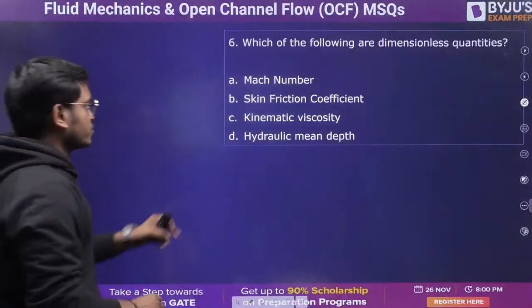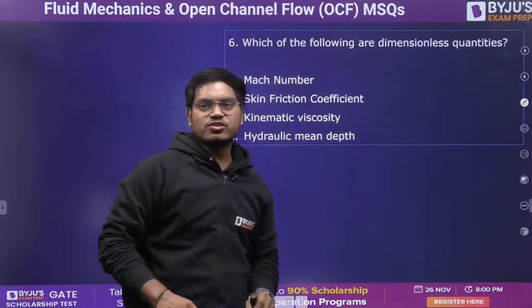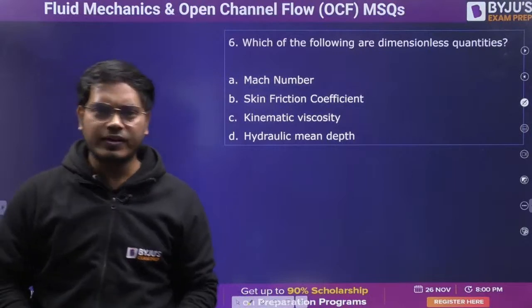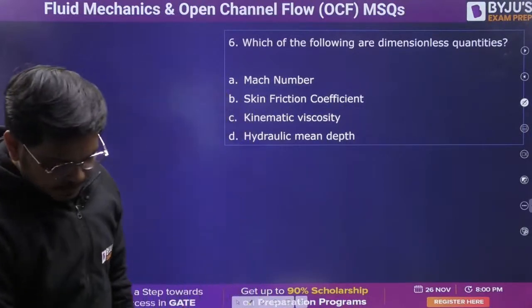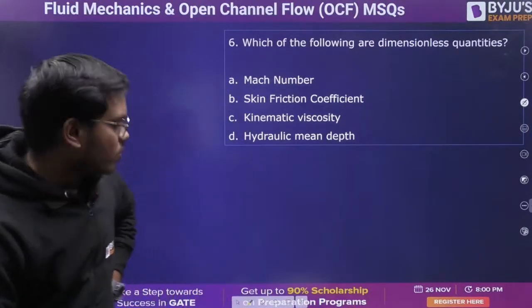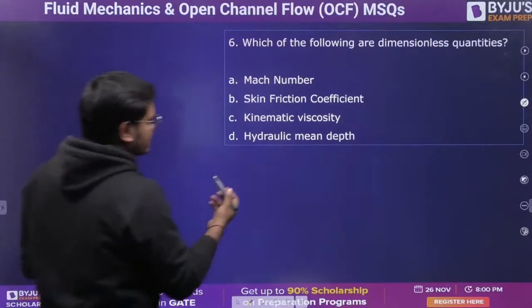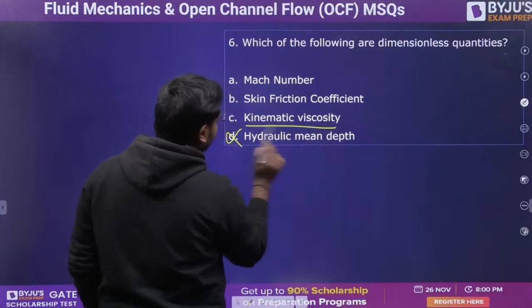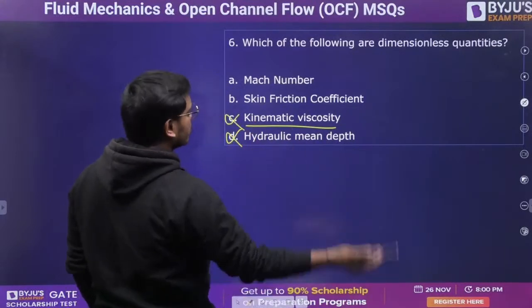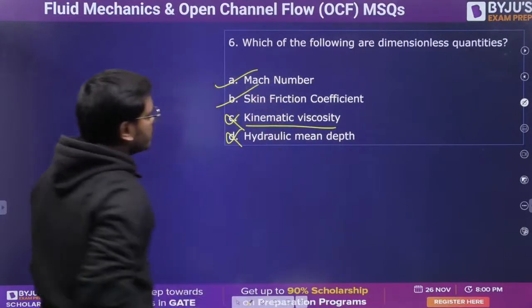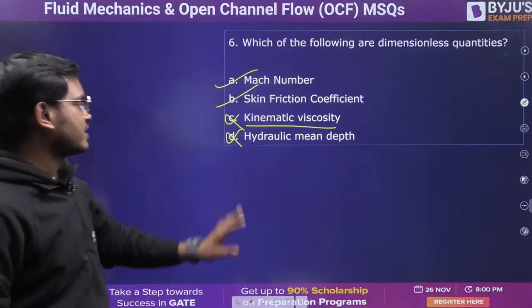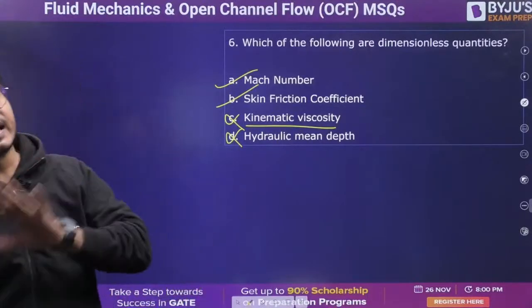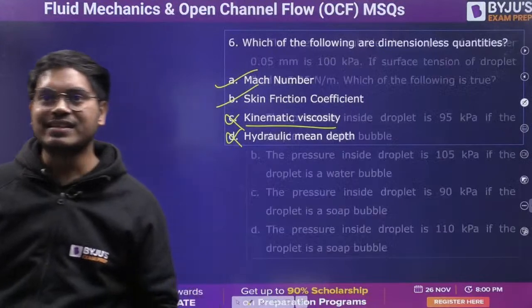Moving on to the 6th question. Which of the following are dimensionless quantity? Quick everyone, the answer will come quickly. Let me know. Guys, you obviously know what is the unit of hydraulic mean depth. You already know kinematic viscosity. Even there is a question that they have asked. So option A and option B are the right answer. Mach number and skin friction coefficient are the ones which have no dimension. They are the dimensionless numbers.